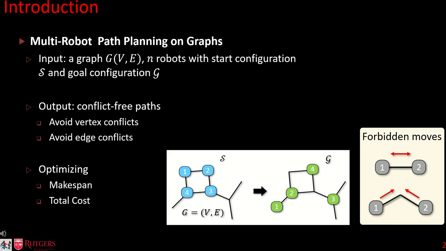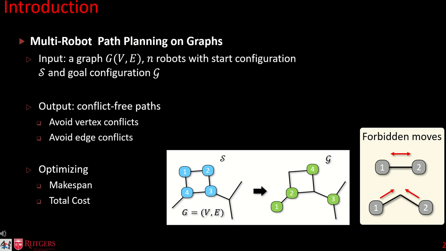In this scenario, we are tasked with coordinating multiple robots within a given graph, each possessing a distinct starting and ending point. During each time step, a robot can either move to an adjacent vertex or remain at its current location. The primary objective is to determine collision-free paths for all robots, guiding them from their initial positions to their respective destinations. Two fundamental types of inter-robot collisions must be avoided, including vertex collisions and edge collisions.